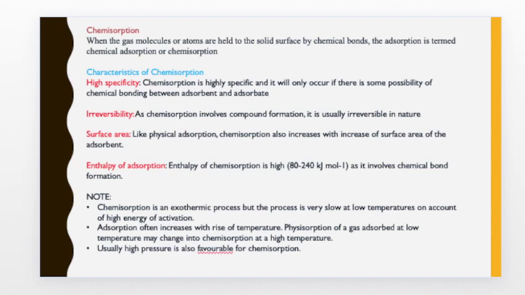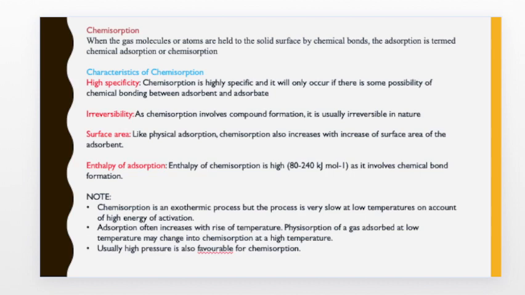So if you are asked to write the differences between physical adsorption and chemical adsorption, you can always write the definitions first and then relate the differences in the characteristics of the two processes.